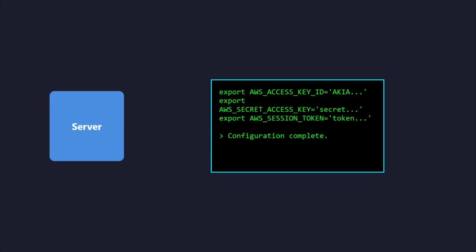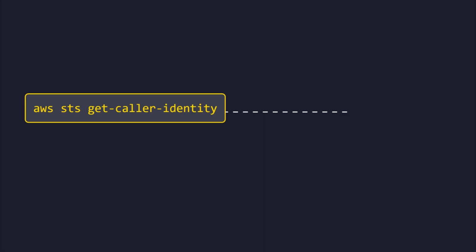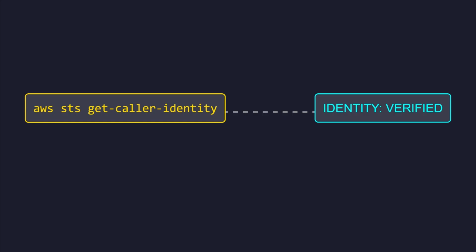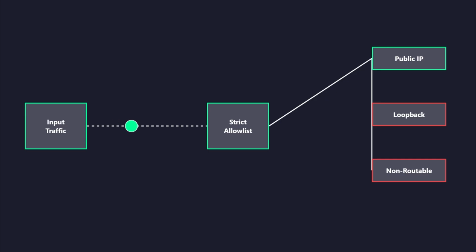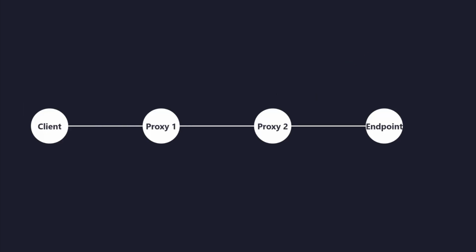After exfiltrating the access key, secret key, and session token, the attacker maps these variables onto their local terminal execution environment. Executing the command aws sts get-caller-identity, the Amazon Web Services Security Token Service call, verifies whether the stolen temporary credentials are functional. To remediate these issues, developers must introduce strict input allow lists that reject any loopback or non-routable network destinations globally. Enforcing a metadata hypertext transfer protocol response hop limit of 1 inside the cloud network architecture prevents multi-hop container environments from reaching the endpoint.